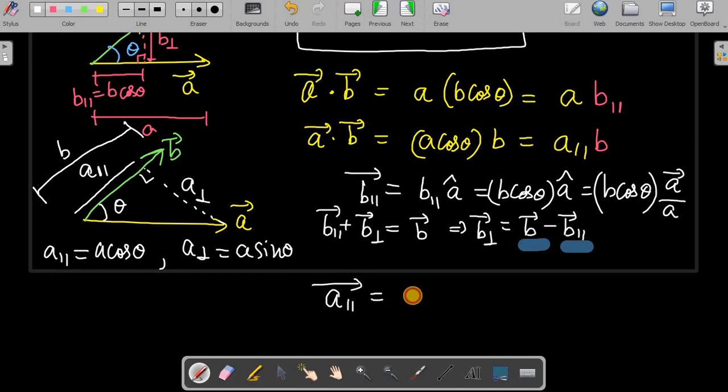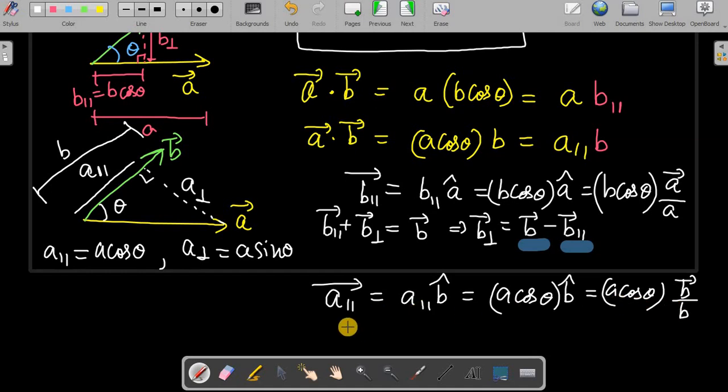A parallel is the component of A along B. So this will be A cos theta B cap. Then again, B cap means B vector by B. In the same way, A parallel plus A perpendicular is A vector.